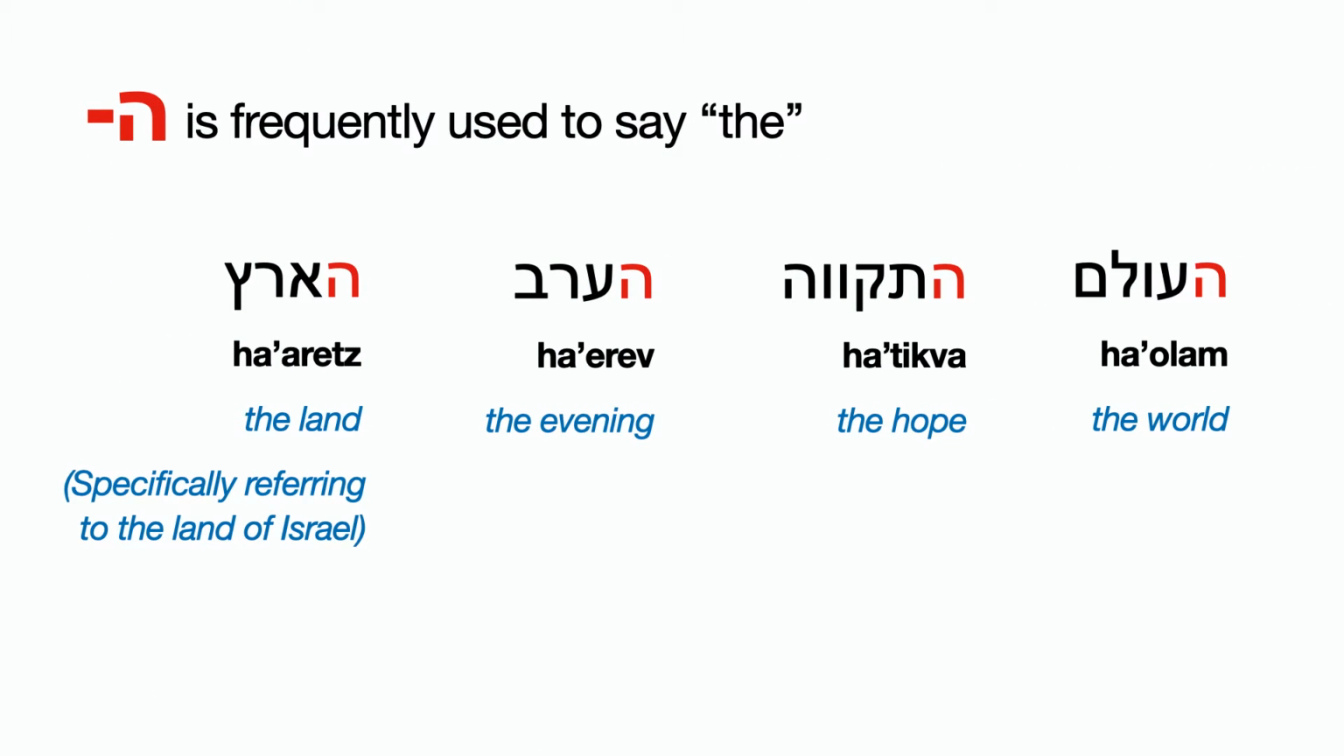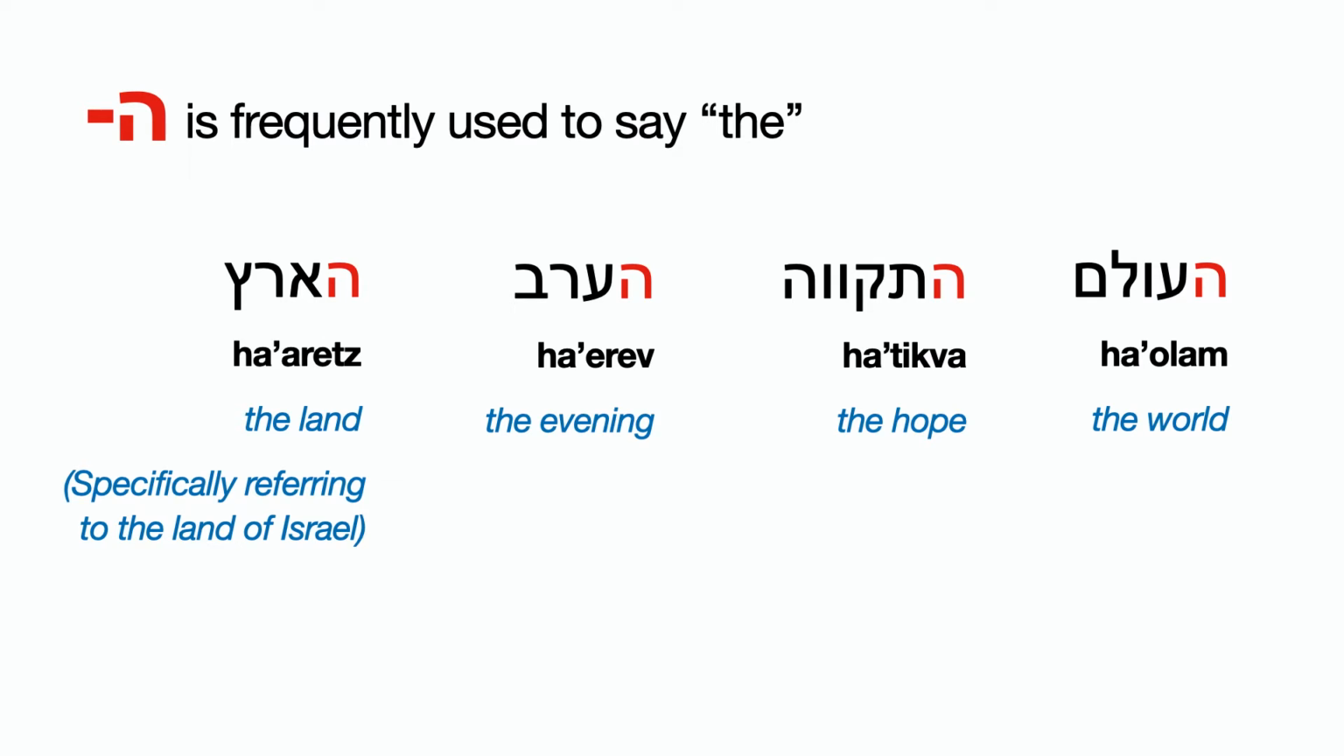So ha is very frequently used to say the. Let's look at 4 more examples. Ha'olam, the world. Olam means world. Ha'olam. And it's written as if it's just one word, right? Unlike in English where we have the and world separate. In Hebrew it's ha'olam, as if it's one word, the world.